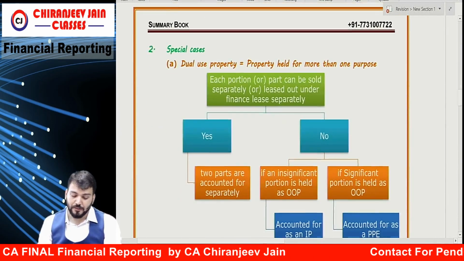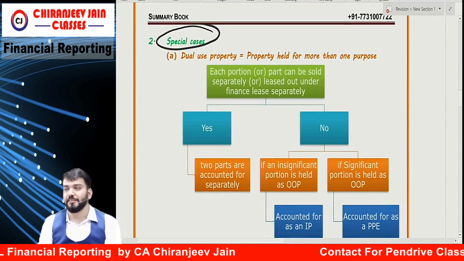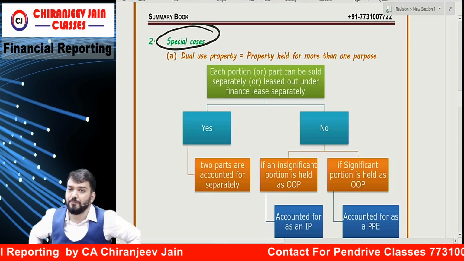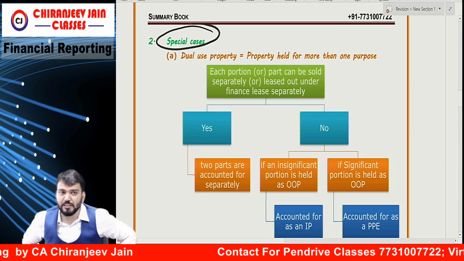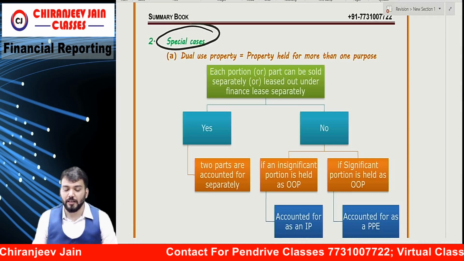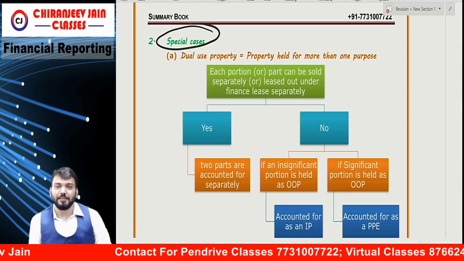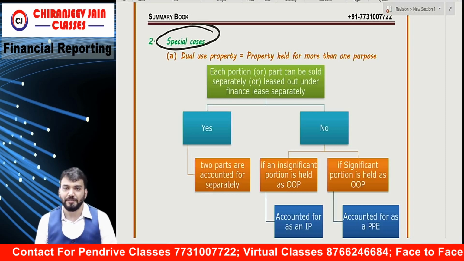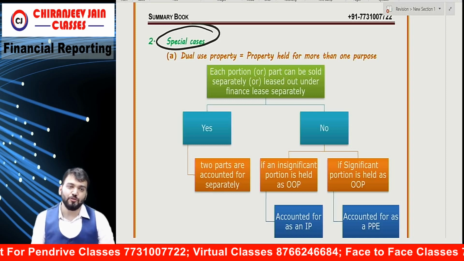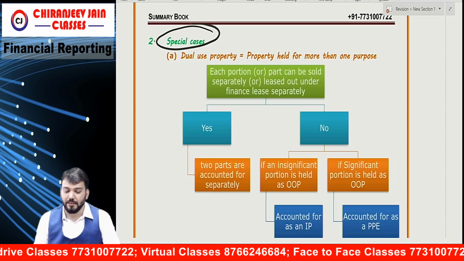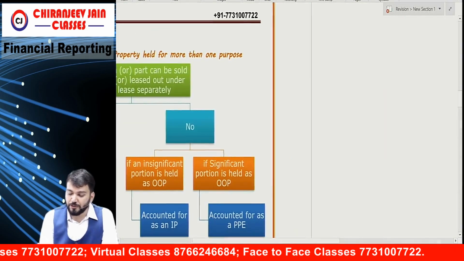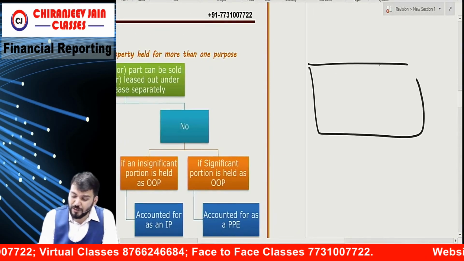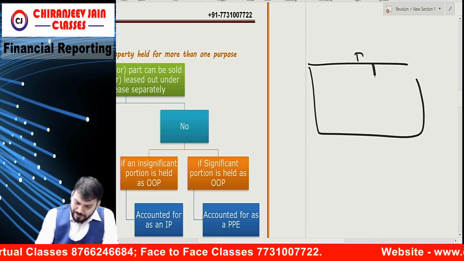Correct? Yes, sir. Then there are three special cases from which questions can be asked. Dual use property means a property which is used for two or more than two purposes. Correct? Suppose this is one property and